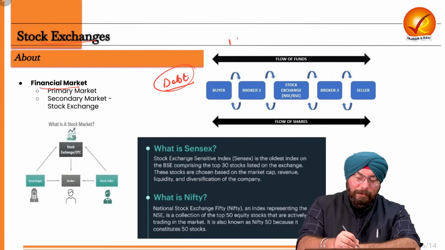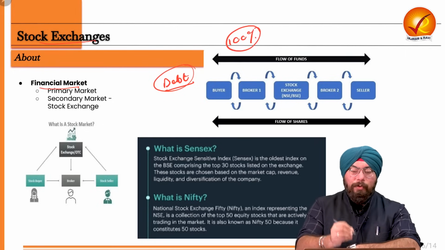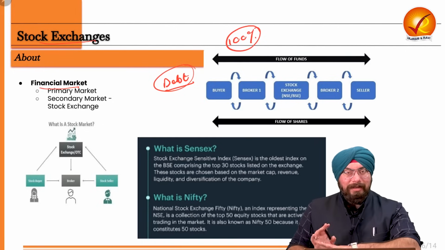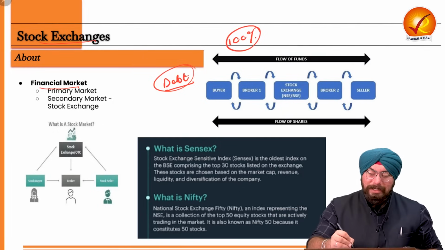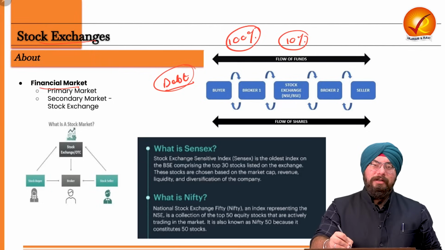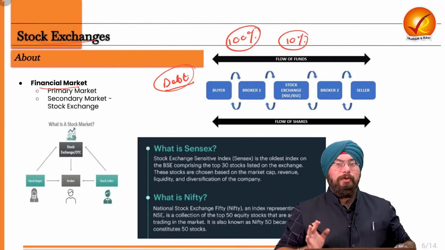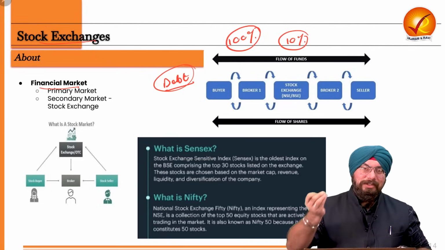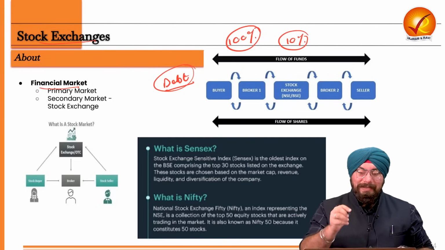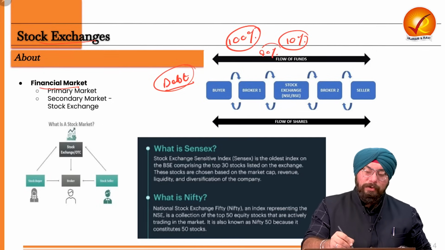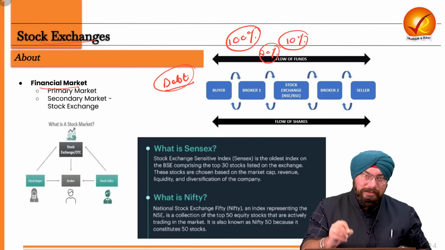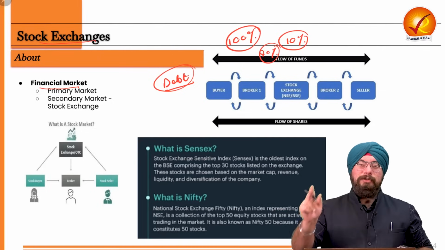So let's say right now I am the 100% owner of the company. I will say, why not dilute 10% of the ownership? Let me sell off 10% of the ownership of my company and then generate funds. Because ultimately, then I will just be 90% owner of the company and 10% shares of my company I would have sold.